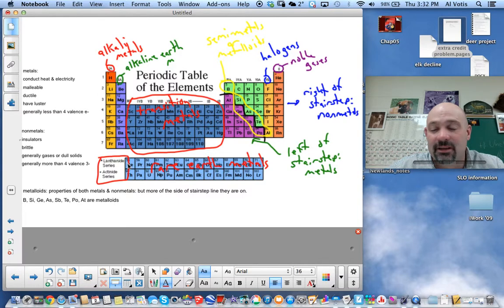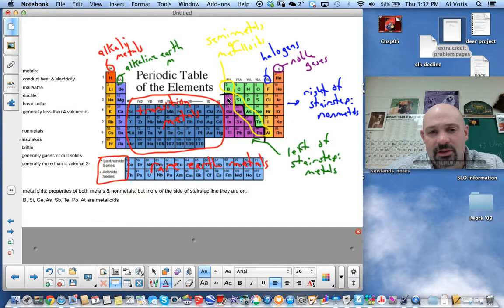And again, what's different about the F block elements, the rare earth metals, is that similar properties occur here in the row, not in the up and down. So the lanthanide series, these elements are all similar. In the actinide series, these elements are all similar. That's a little bit of difference.